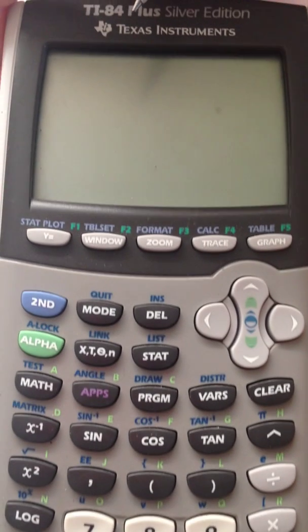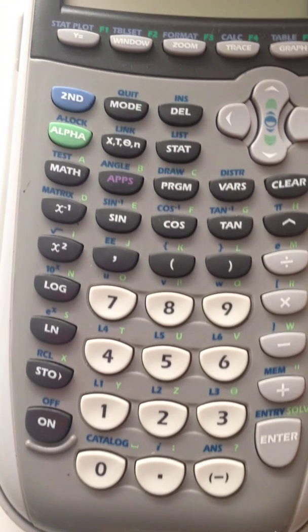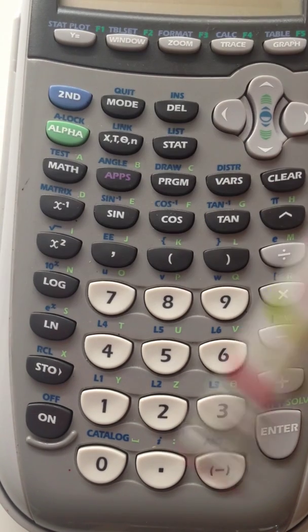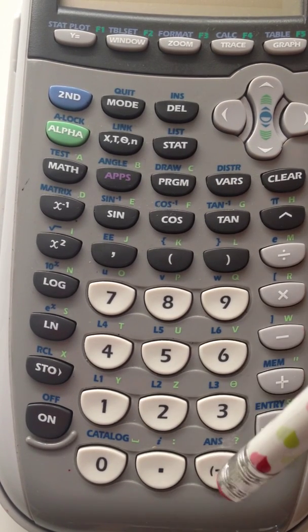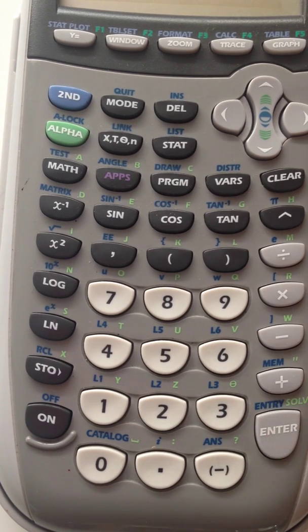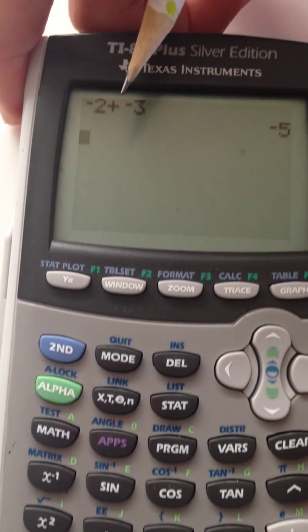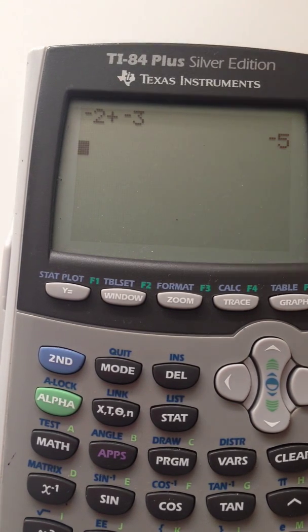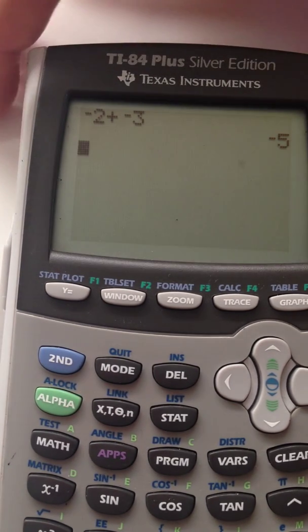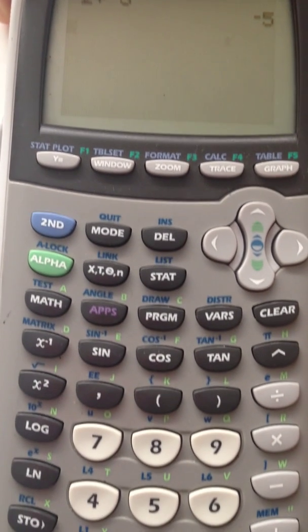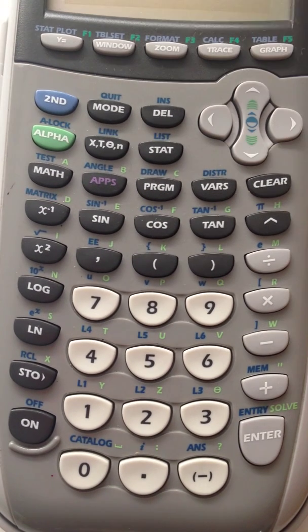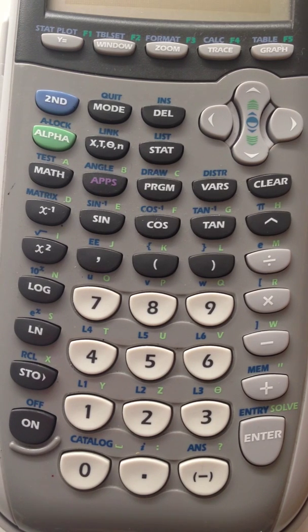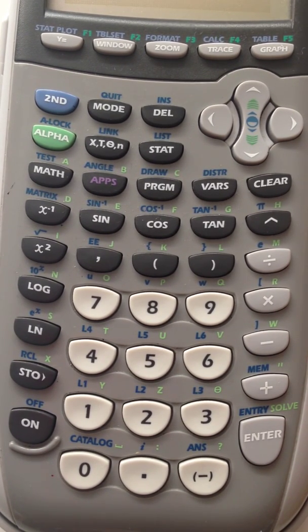And then if you want to see the screen, oh, I didn't turn it on. Let's try that again. Turn it on. -2 plus -3. And if I hit enter, you'll see up here that it looks like negative numbers. I know some students try to use the subtraction or minus symbol to do negative numbers, and that will give you an error message.